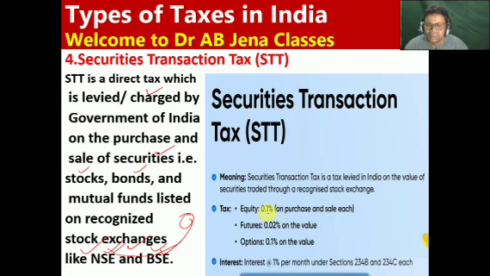it's 0.1% on purchase and sale each. For futures, it's 0.02% on the value, and for options it's 0.1% on the value. So here, friends, the interest is 1% per month under section 234B and 234C. So friends, now I am hopeful you know the meaning of securities transaction tax.